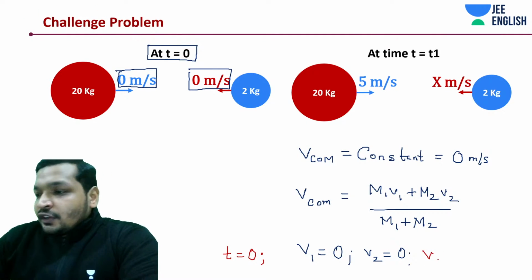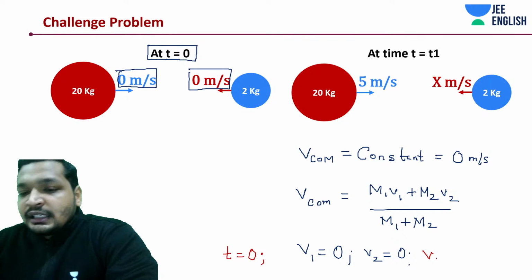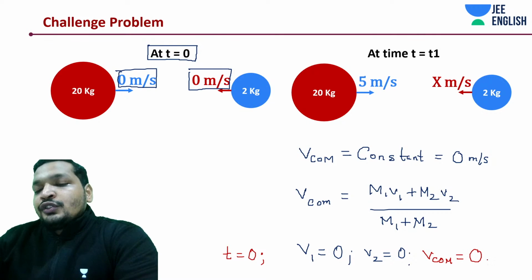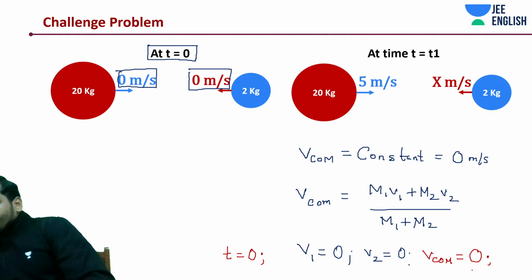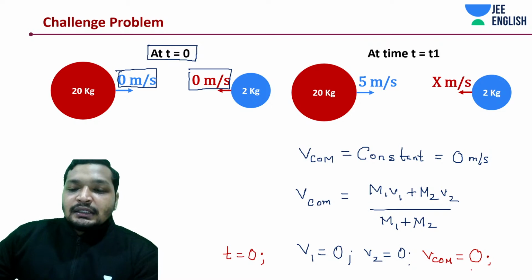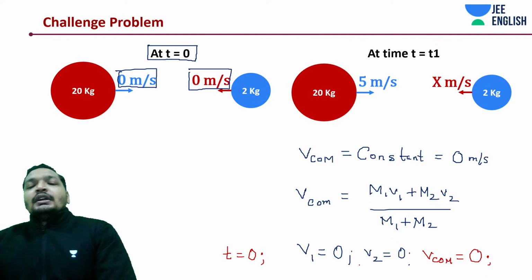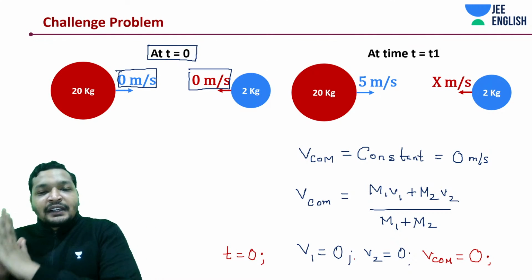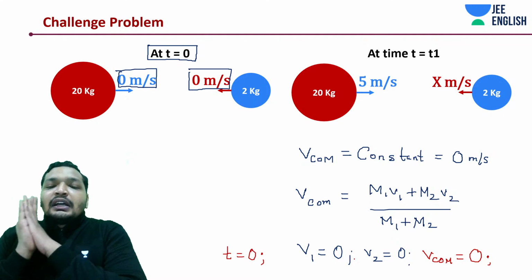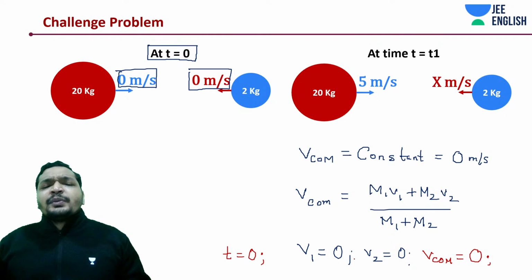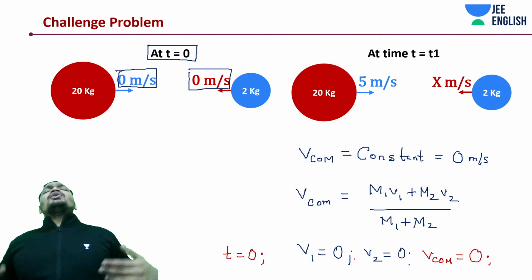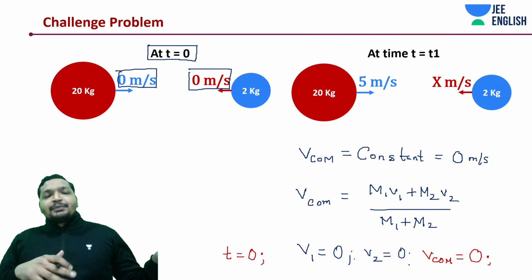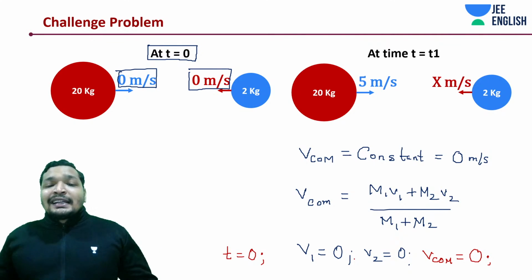So that means velocity of center of mass should be 0. Hi Siddharth. Okay, so even after some time, after time t is equal to t1, the velocity of center of mass is going to be 0. Why? There is no external force acting on it. It's all an internal system thing.